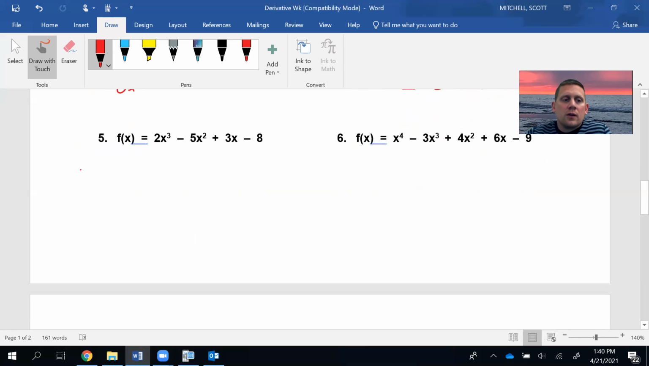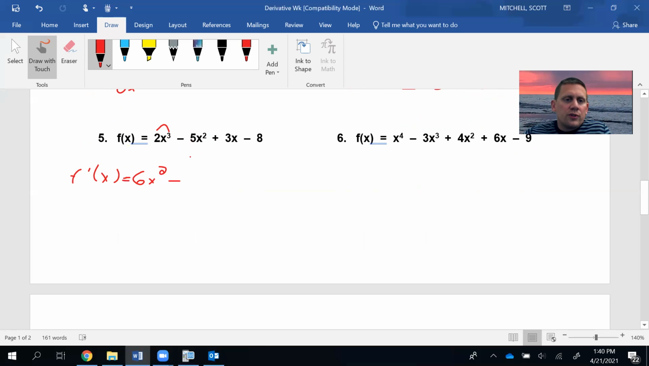All right. So let's find f prime of x again for this bigger polynomial. And again, the longer the polynomial, it doesn't really change anything. It just makes more work. It doesn't change how you do any of the problems. So we're going to take our exponent times our coefficient. So 2 times 3 is 6. Take 1 away. It's 2.